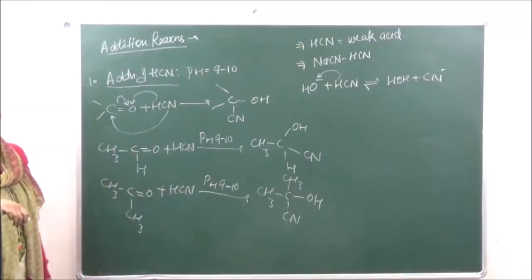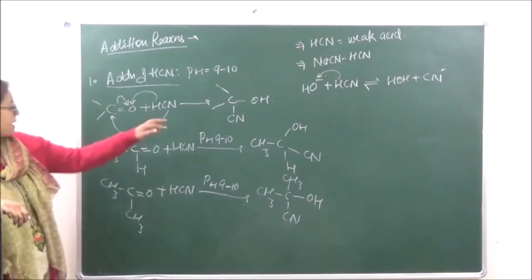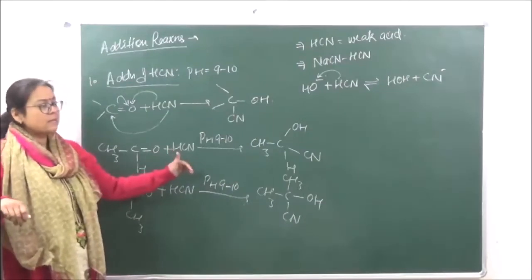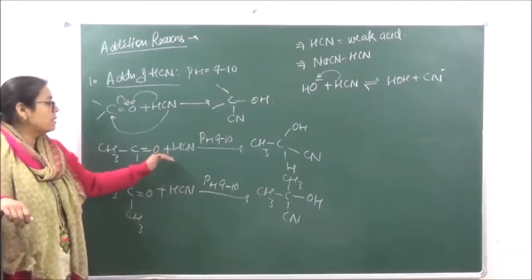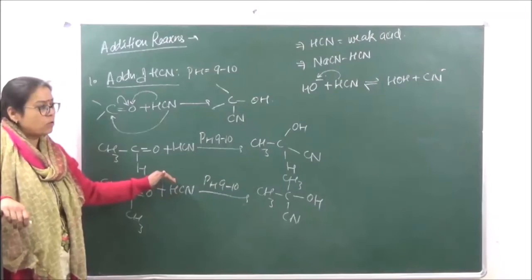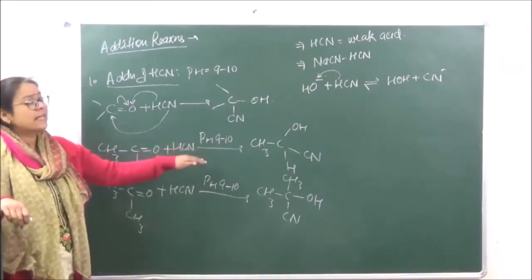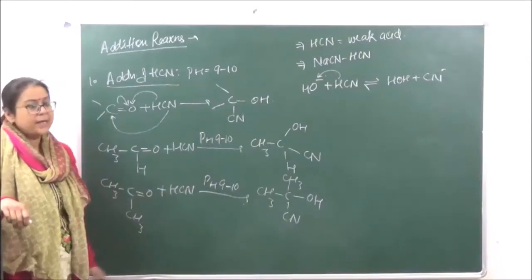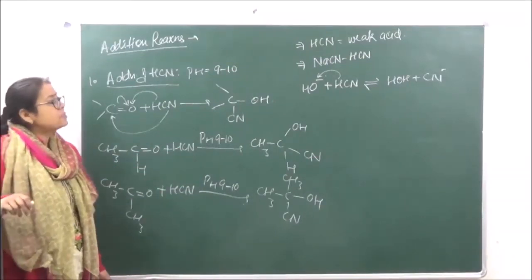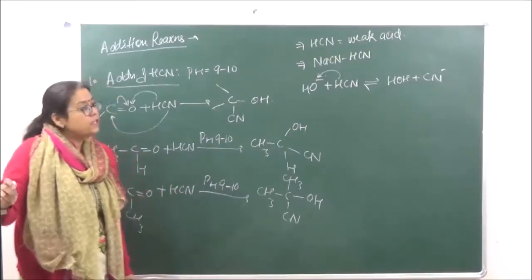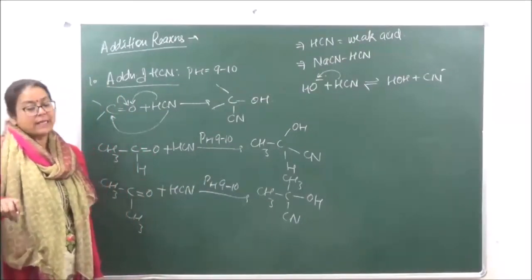Okay? So as a result of this, the CN negative can be easily released and can be used in these reactions. If we're not using a basic medium, we will not be able to dissociate HCl progressively, and thus the reaction becomes slightly difficult. ठीक है? So main purpose यही है base use करने का कि CN negative जो है वो easily यहाँ पे release हो जाए, so that the reaction can go on.